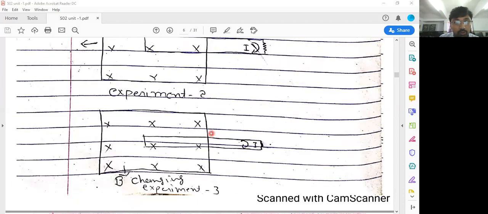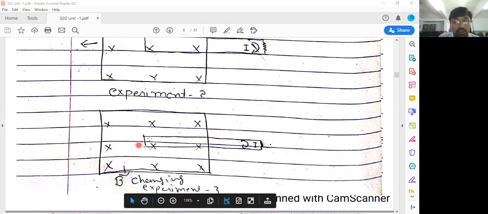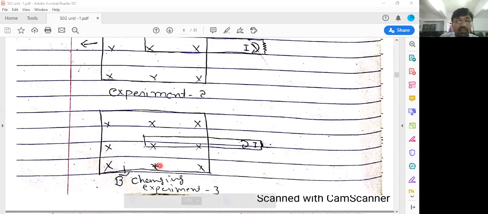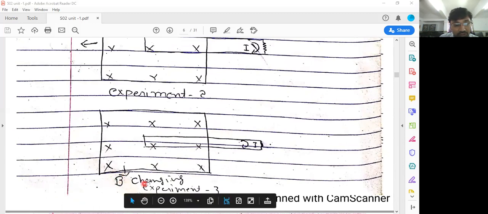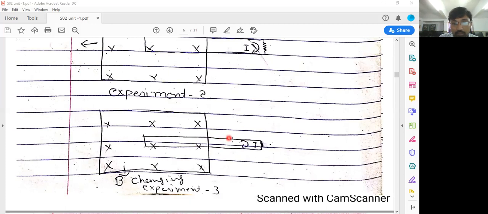This is the case of motional EMF. But in the third experiment, both the source of the magnetic field as well as the wire loop are steady, and in this case, Faraday changed the magnetic field. So in this case also current is induced in the wire loop, and we can say EMF is induced in the wire loop.